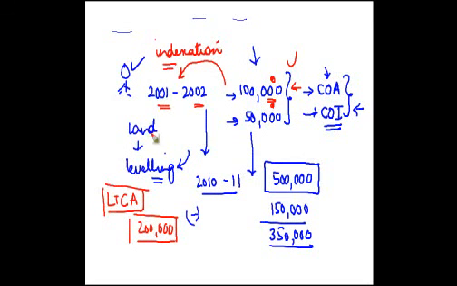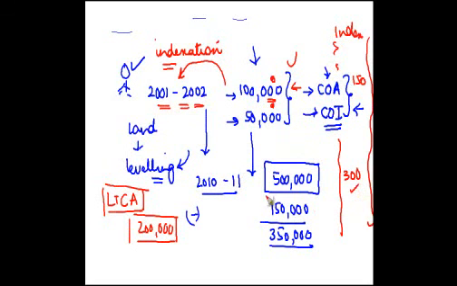Okay, what does indexation mean? Indexation means every year the government tells you that there is an index for any given year. So let's say the index for 2001-2 is 150, okay, and the index for 10-11 is 300. This index is always provided by the government, right?